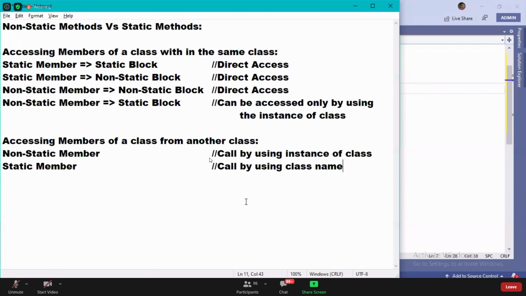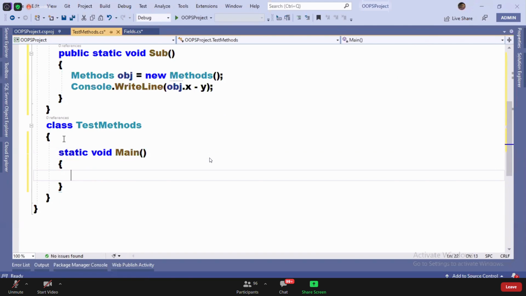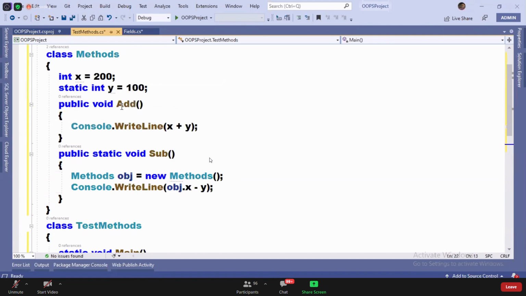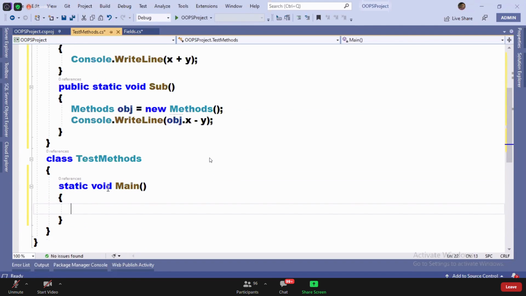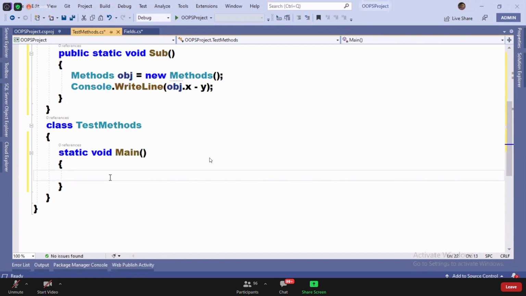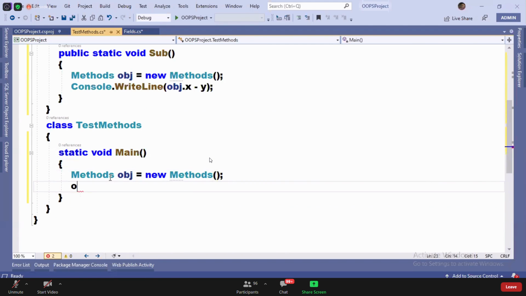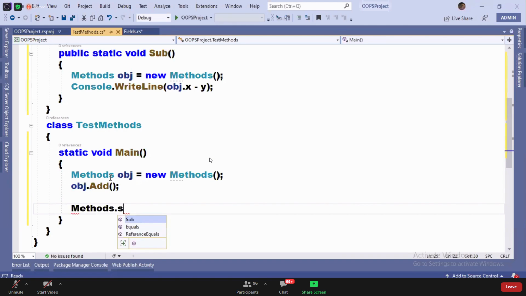Are you clear? Observe it. I'll come to another class. Static void main. Now here, I'm just going to create the instance, because I want to call the add method. Methods obj is equals to new Methods, then obj dot add. This is how you call a non-static method. How do you call the sub method? Methods dot sub. That's all.